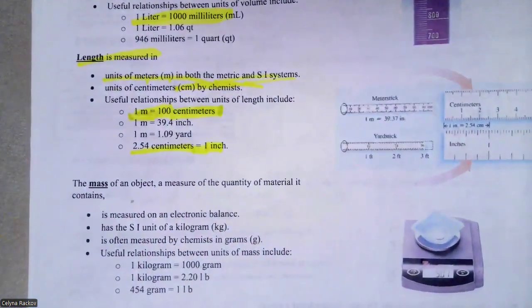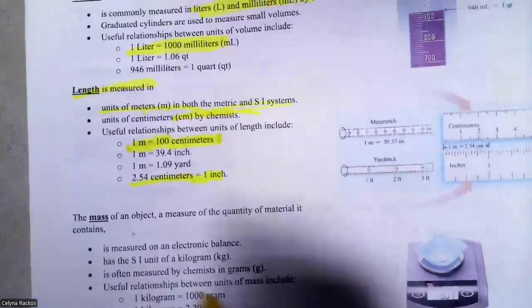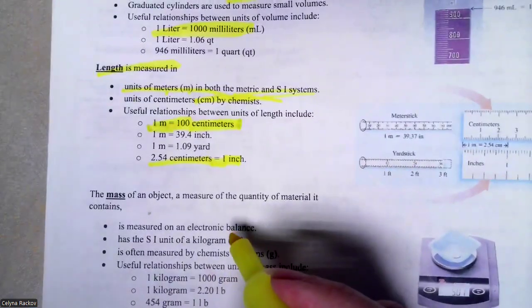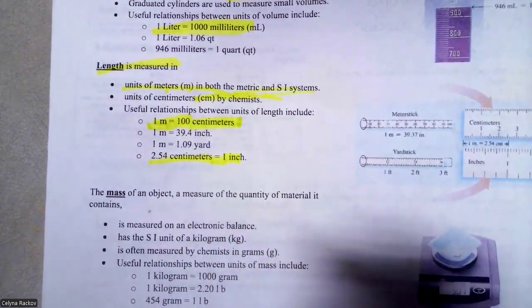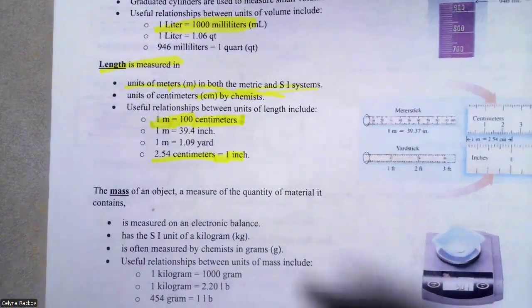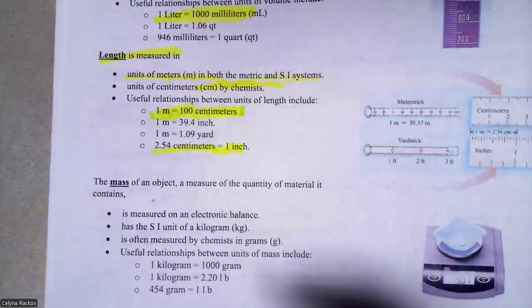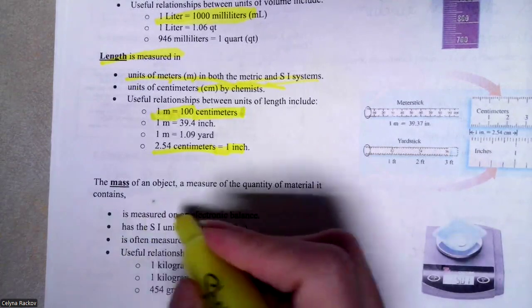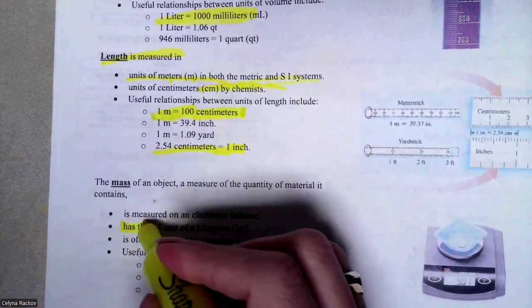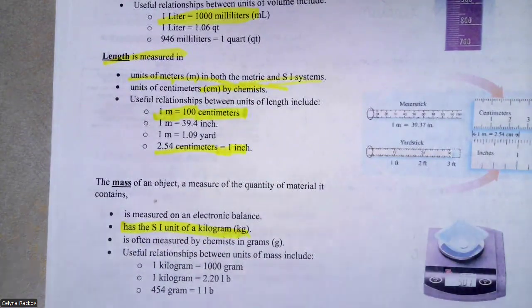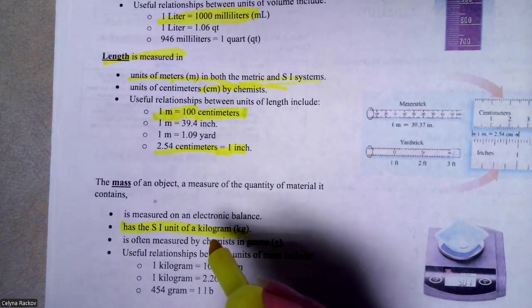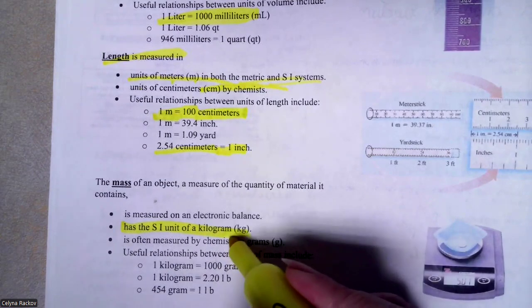Okay. Next is mass. The mass of an object is the measure of the quantity of material it contains. It is measured using an electronic balance, and the SI unit for mass is the kilogram. It's often measured by chemists in grams.